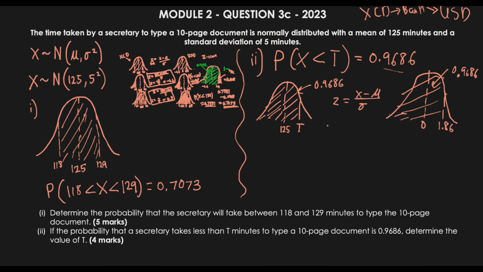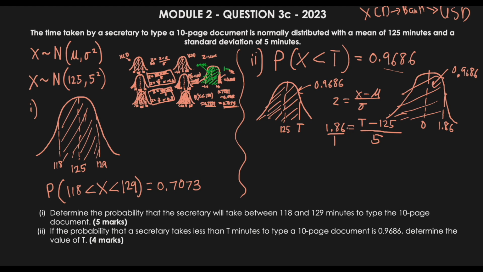So if the z-score is 1.86, we can use it in this equation now. We know the z-score, which is 1.86, and that's equal to x, the value here, t, that we are trying to find. So I can replace this with t minus mu, which is 125. This 125 represents the mu. So we have t minus 125 over the standard deviation, which is 5. If I put 1.86 as a fraction over 1, I can cross multiply to solve for t.